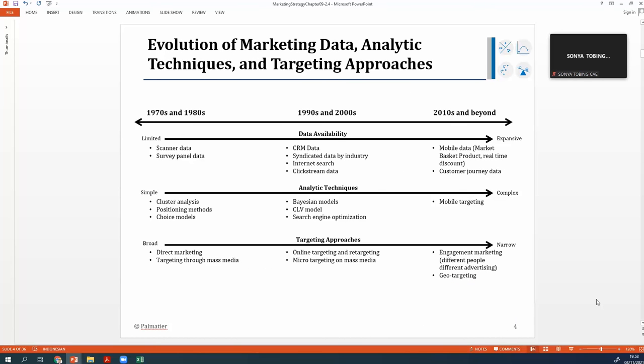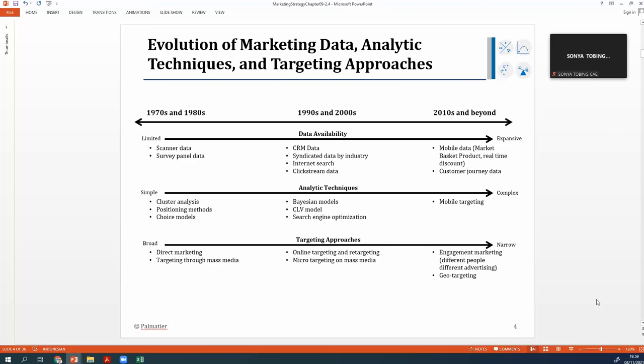So from the late 1970s, 1990s, and 2010, data availability used to be only scanning data and panel data. In the 2000s, we met CRM data, customer relationship management data, clickstream data, and internet search data.